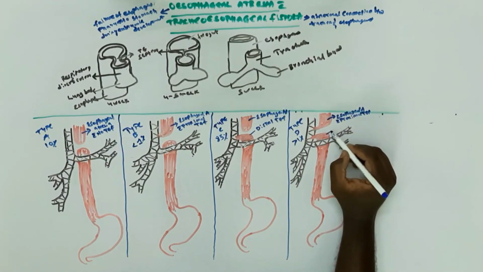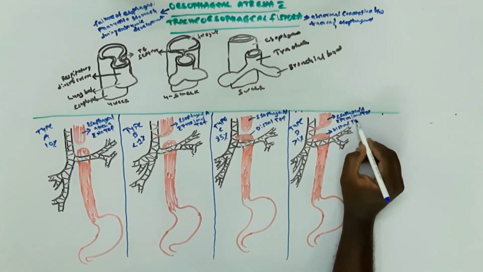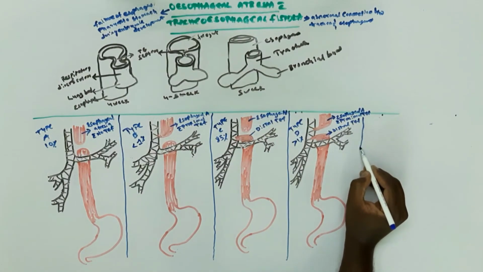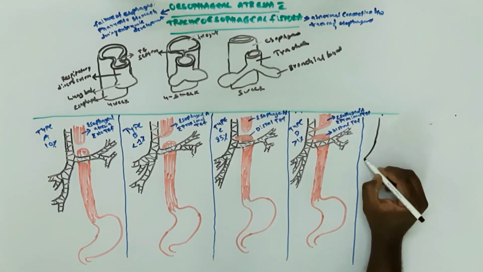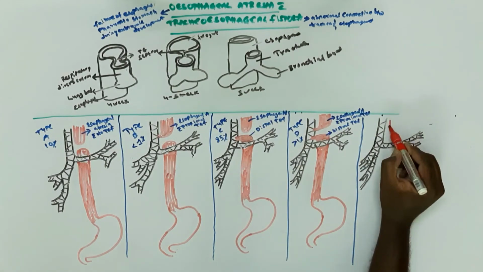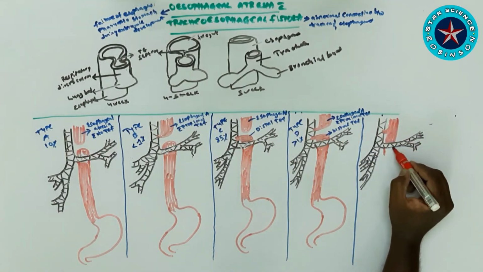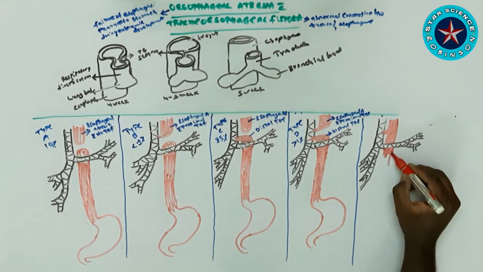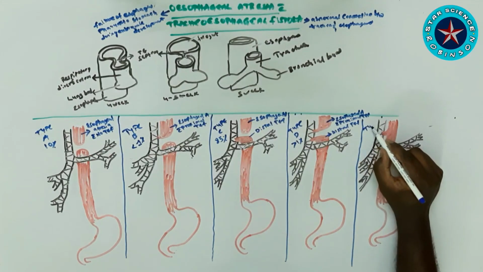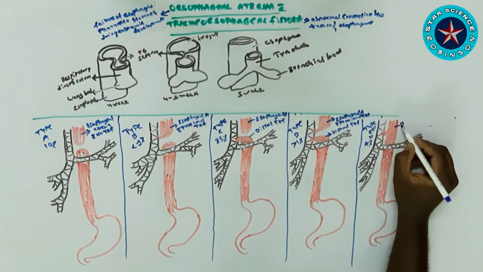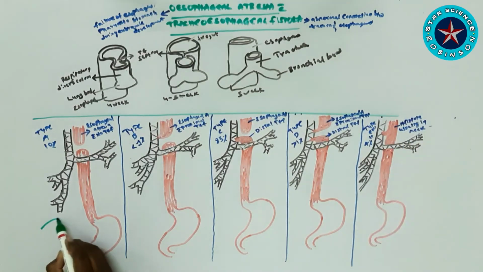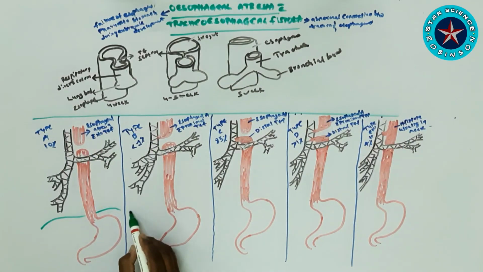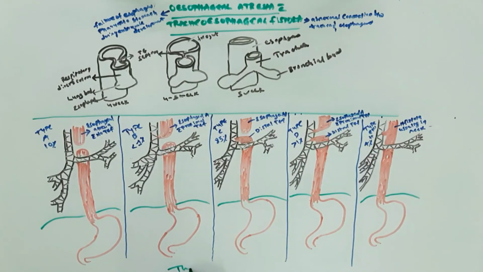Next, type E, is around 4%. We can call it the H type, and it has a tracheoesophageal fistula connecting the esophagus and the trachea. In between the esophagus and trachea there is a joining fistula. That is what you see in this type. Right now I'm showing you in our diagram that it resembles an H shape, so it is also called H type. Here there is no esophageal atresia. Now I'm showing in our diagram the diaphragm, the division between the thorax and abdomen.